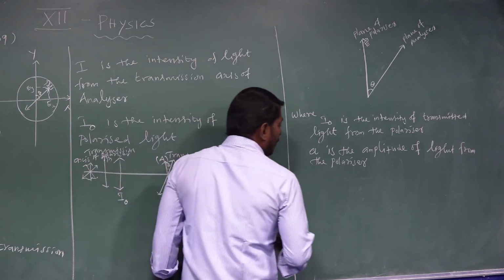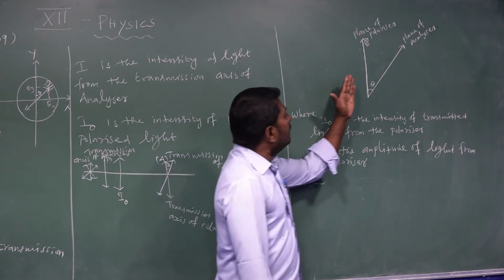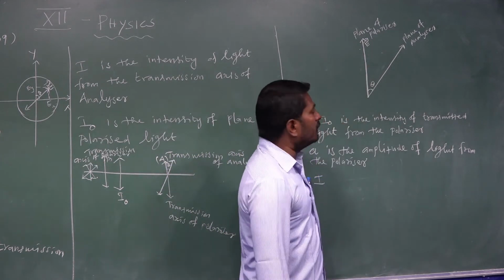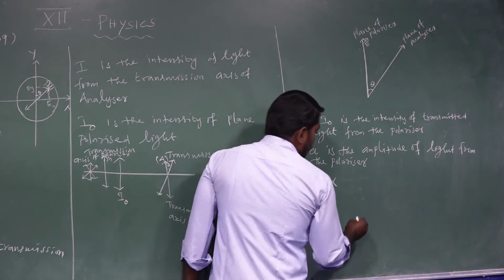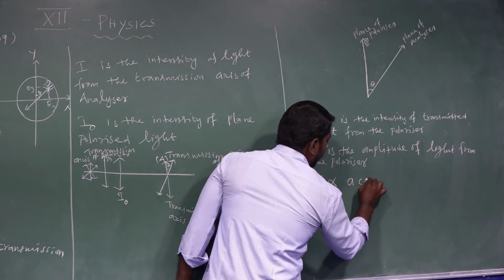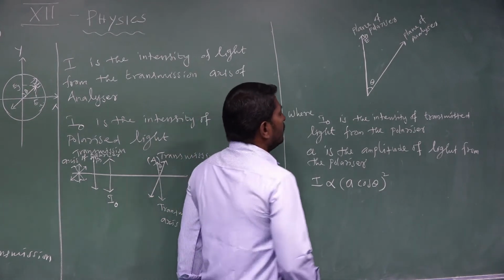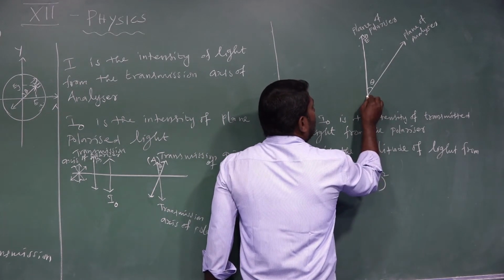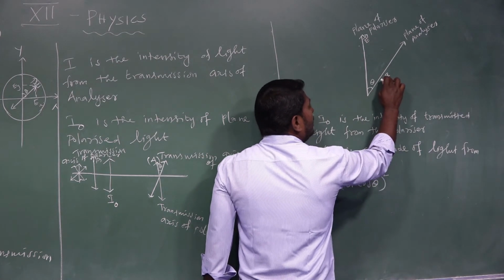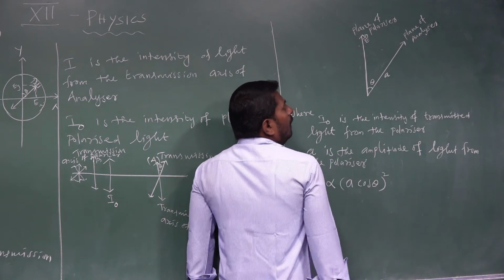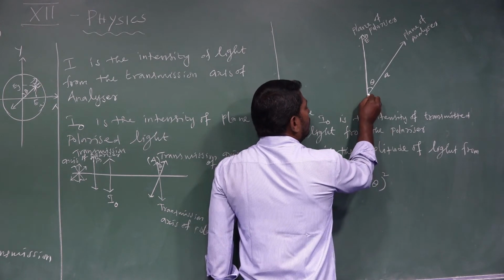Then, according to Malus law, the intensity of emergent light coming from the analyzer is directly proportional to the component A cos theta whole square, because the amplitude of transmitted light is resolved into two components.